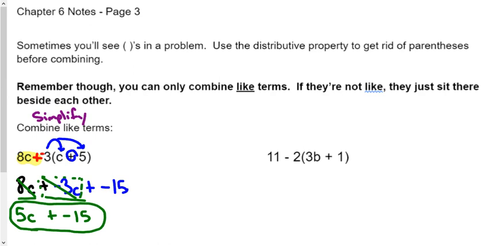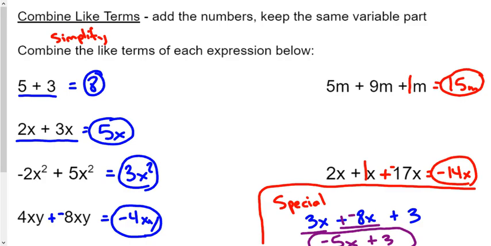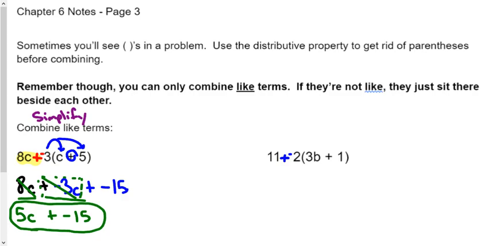So let's go through and let's do this one real quick right here. Here's 11 minus 2, parentheses, 3b plus 1. Make this into and add the opposite. Okay? Let me clean my screen up here again. All right, the 11 plus can fall straight down. Now, what's going to happen here is that the negative 2 is going to multiply the 3b, so that becomes negative 6b, right? The plus sign here falls down, and then the negative 2 times the 1 is negative 2.